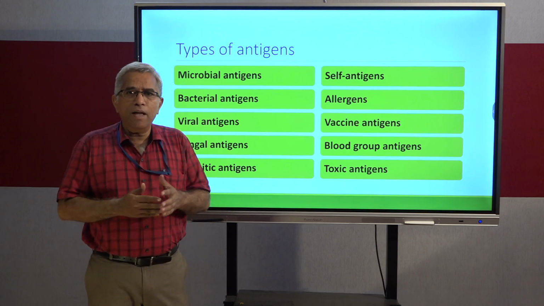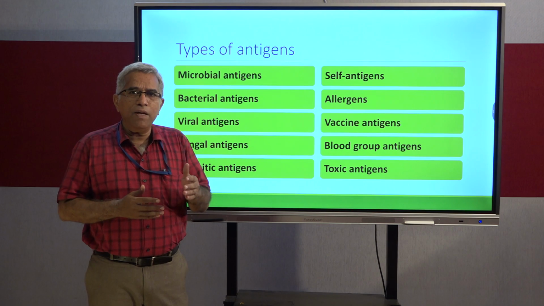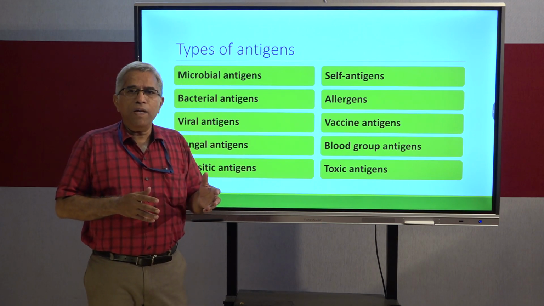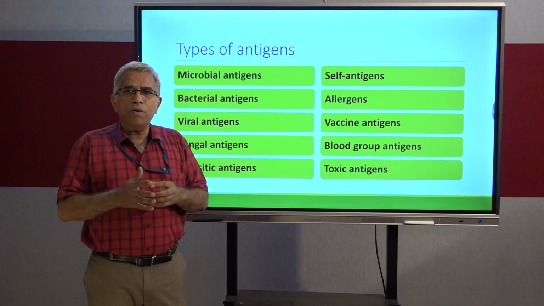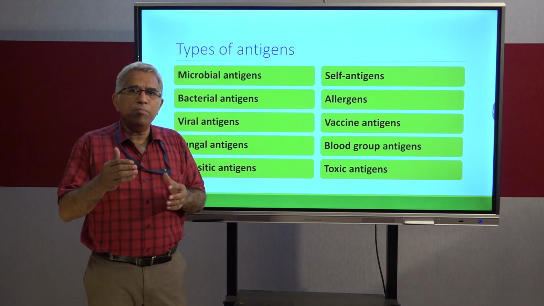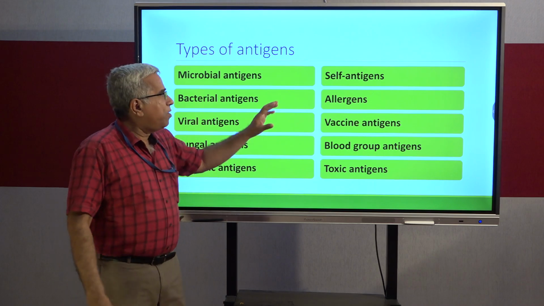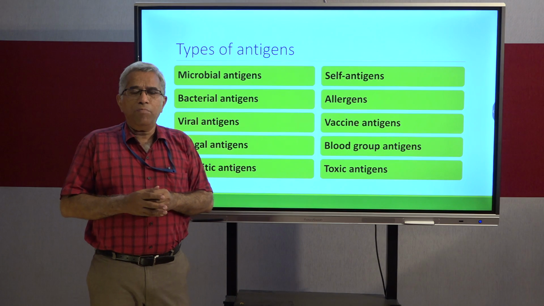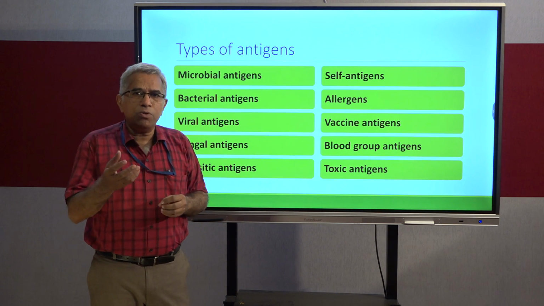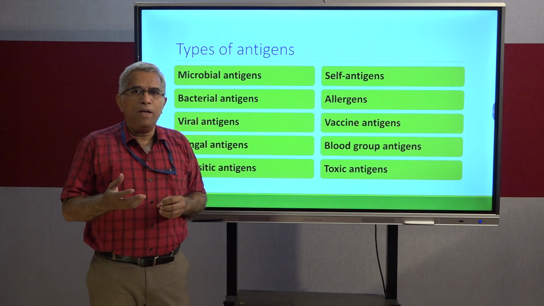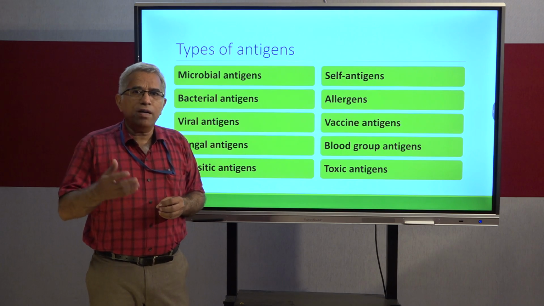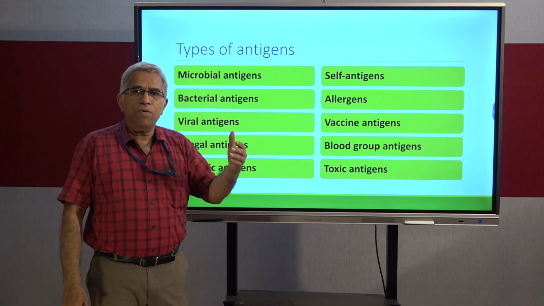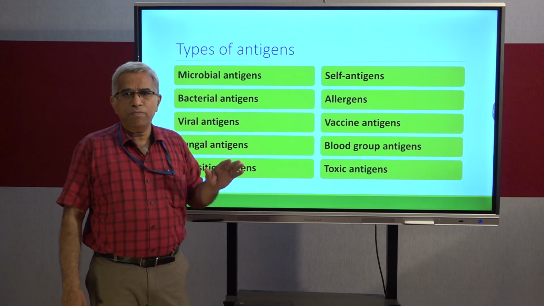The reason is the lens normally doesn't come in contact with blood circulation. If any protein comes in contact with the blood circulation, then only it will be recognized by the immune system. So normally your lens that is present in the eye is not exposed to the blood circulation. But due to injuries, if it is exposed to the blood circulation for the first time, then your immune system will recognize it as an antigen and it starts producing antibodies against your lens. As a result, your lens gets spoiled.